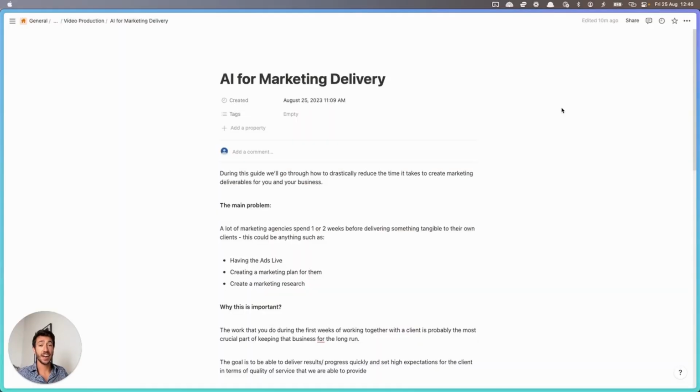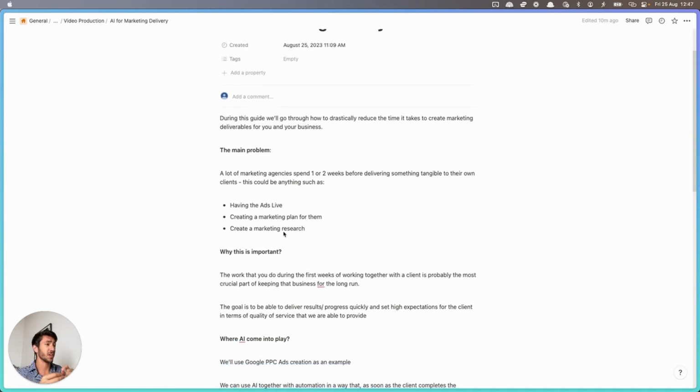Okay, so here we are again inside another beautiful Notion document that we will use as a guidance for everything related to marketing delivery and how we can drastically reduce the time to create deliverables. The main problem is that a lot of different marketing agencies spend 1 or 2 weeks, for example, delivering something that is actually tangible to their clients. This is a key moment for the marketing agency because this is the moment where the client sets the expectation about the work. So the client needs to associate a positive experience with your service.